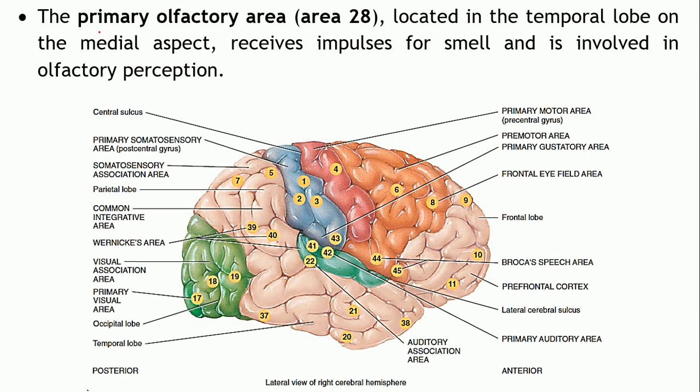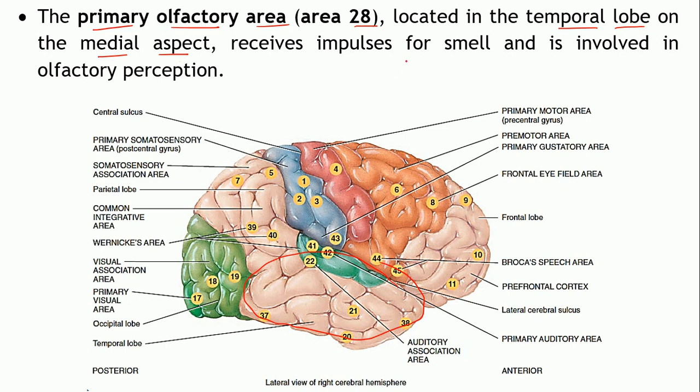Next area is the primary olfactory area, that is area number 23. Now this particular area is located in the temporal lobe. That's somewhere over here, but can you see it anywhere? Is it numbered over here? No, that's because it is present in the medial aspects, towards the interior side.